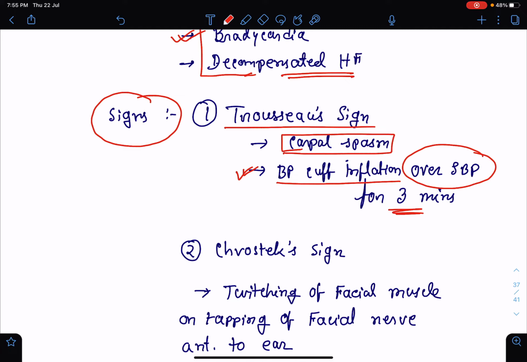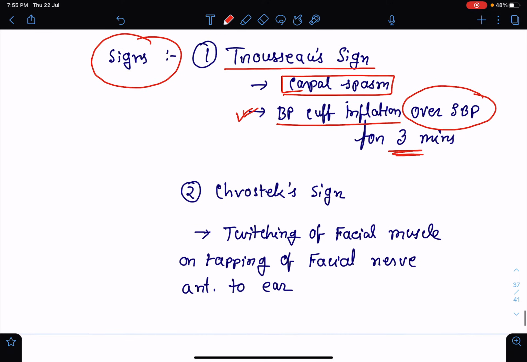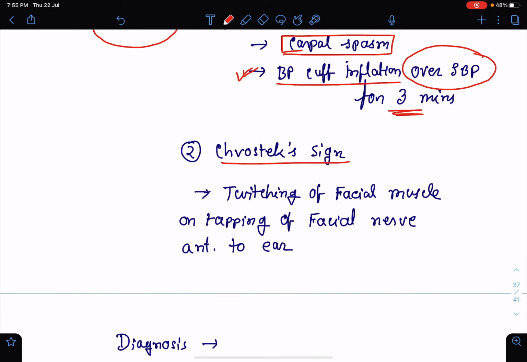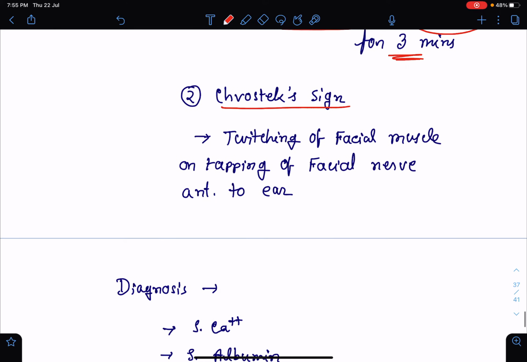So this is a positive sign for hypocalcemia, known as Trousseau's sign. The other sign is Chvostek's sign. In this, there will be twitching in the facial muscle whenever we are tapping the facial nerve in front of the ear, or anterior to the ear.